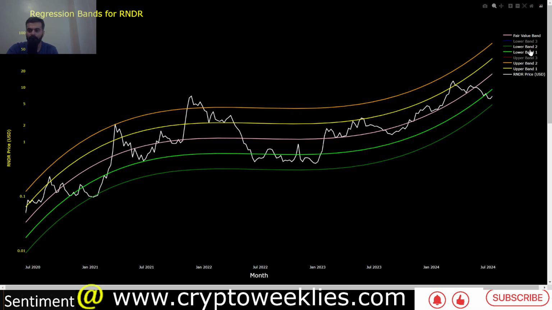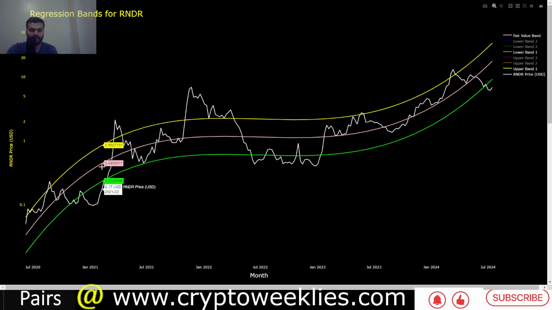And if you were to get rid of the 2 standard deviation bands, you can see about 70% of the time the price action stays within the 1 standard deviation. So if there were a mean reversion back to 1 standard deviation to the downside, that valuation is at around $9.23, so about $9.3. That's a key level to watch for Render if there is a mean reversion back to this $9.3, and the fair value again is $17. That's one of the key levels to watch. And if the bull market is in full swing, the $34 becomes more and more important.